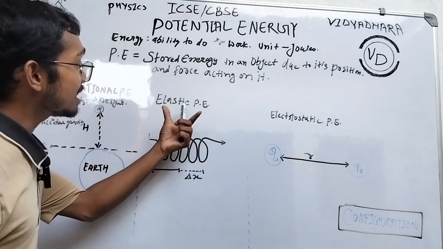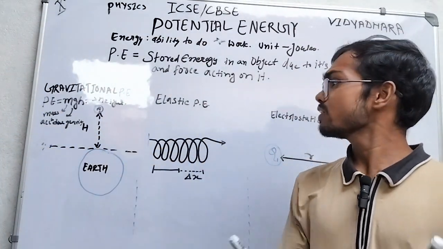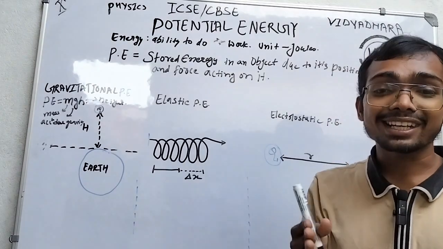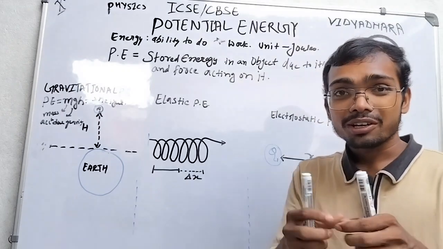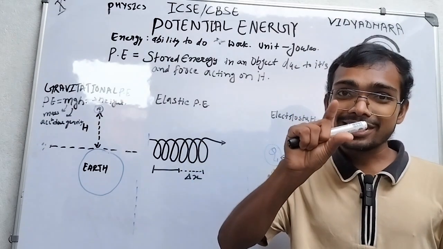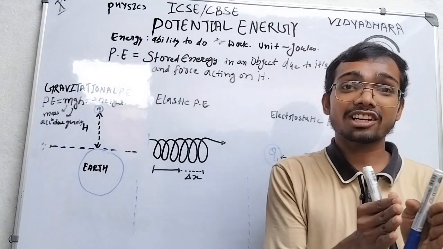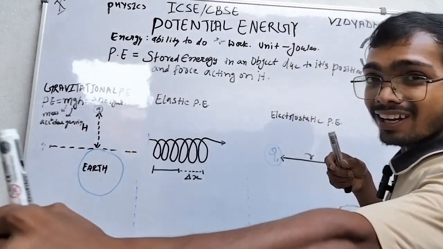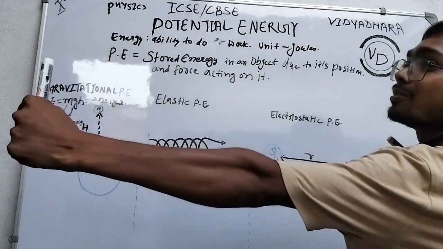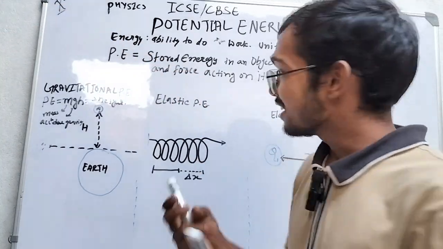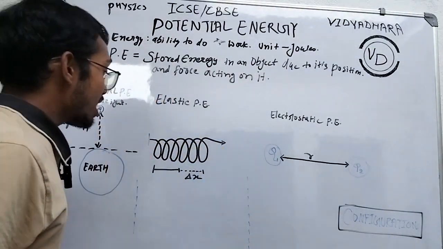Now I will discuss elastic potential energy. Where will you see elastic potential energy? Yes, in a spring. During your childhood, you must have seen a stretched or compressed spring, or compressed or stretched rubber. A bow is an example. An archer, Arjuna, stretched the bow and killed Karna. That is elastic. These are examples.